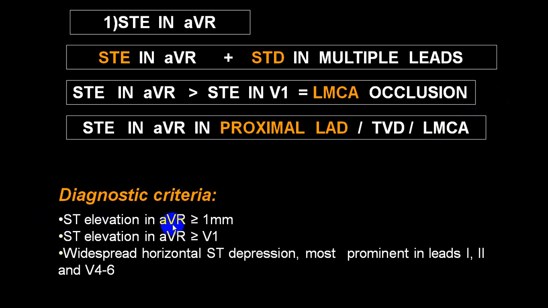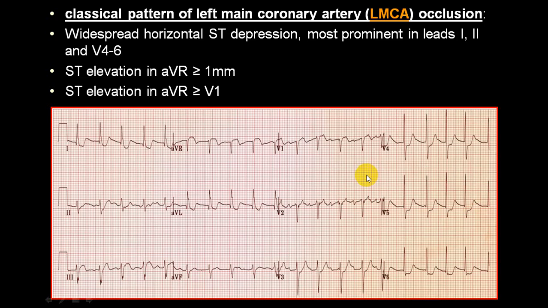If ST elevation in aVR is more than 1 small square, or 1 millimeter, or if ST elevation in aVR is more than V1, and there is a widespread horizontal ST depression in the majority of the leads, particularly lead 1, lead 2, V4, V5, V6, etc., you will say that this is definitely LMC occlusion or proximal LAD or triple vessel disease.